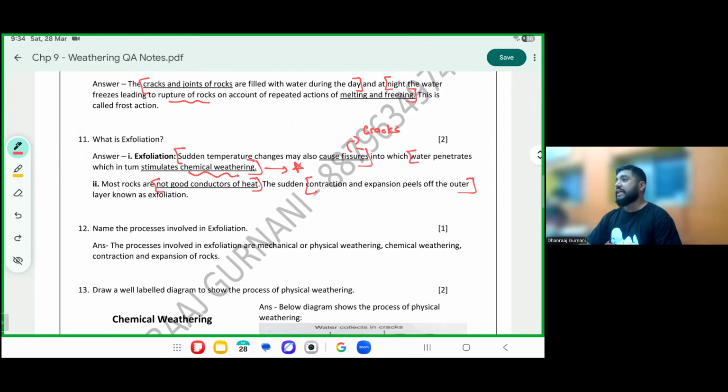But we don't treat it as chemical weathering. We treat it as physical because water is a source from outside, and water is going inside from the outside.